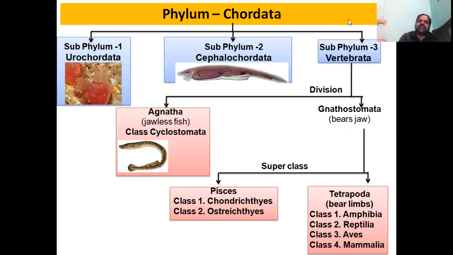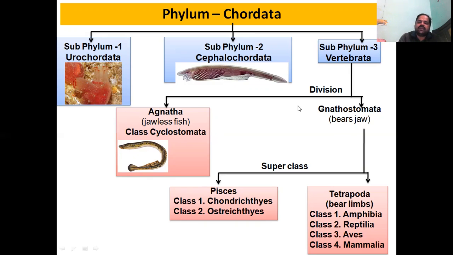Now we can see that the subphylum Vertebrata has been divided into two divisions. First one is Agnatha and another is Gnathostomata. In case of Agnatha, those organisms come which are jawless, and they are fish without jaw. The class under this Agnatha is Cyclostomata, which means there is a single class under this Agnatha.